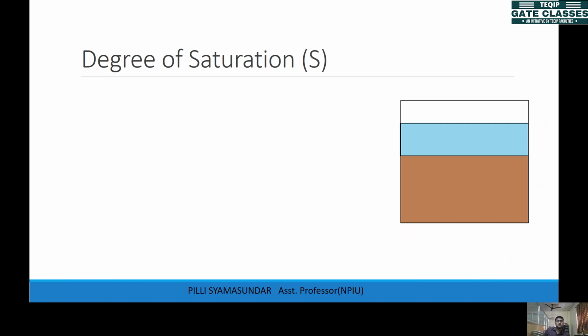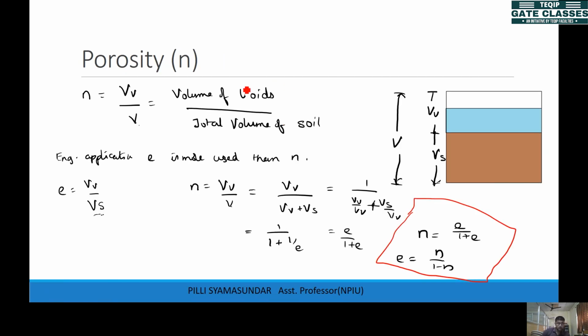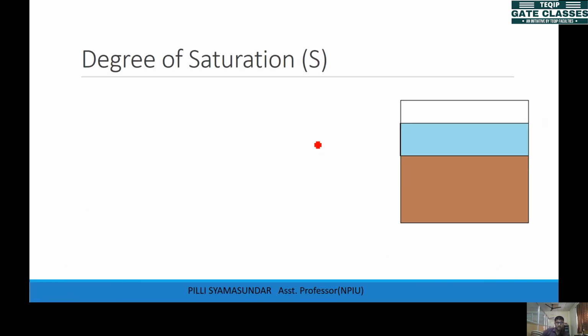So that tells about the total voids, right? Void ratio and porosity give you more about the total voids, the numerator. If you see in both the cases, here you have voids and here you have voids. But the degree of saturation will be specifying more about the water. So it specifies more about the water present in the soil, right?